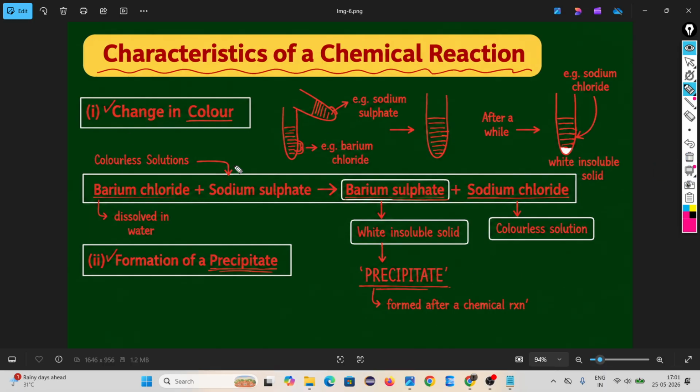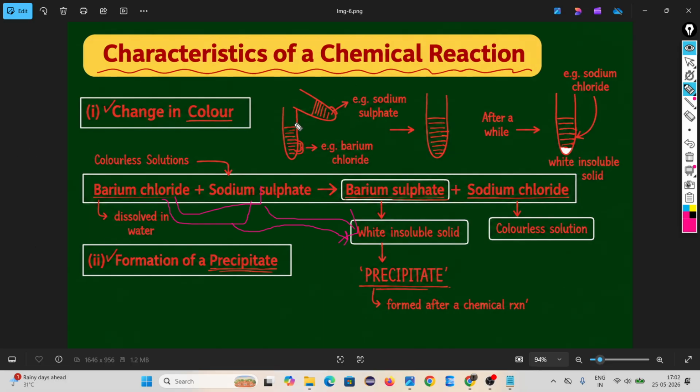Two things I am telling you here. One is change in color, one is formation of a precipitate. Change in color means, look, barium chloride and sodium sulfate. I took the solution, after reaction I am getting barium sulfate. These two are colorless, but here I am getting a white color solid, and that is insoluble. These two are soluble in water, but barium sulfate is not soluble in water. Two colorless giving a colored product, two soluble giving an insoluble substance.